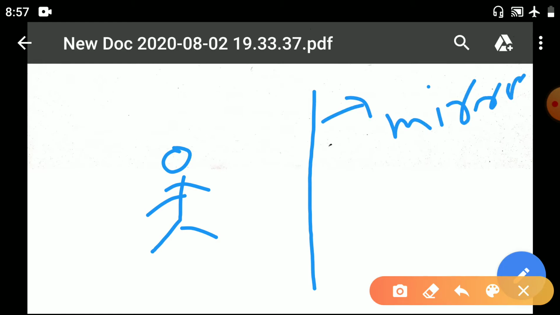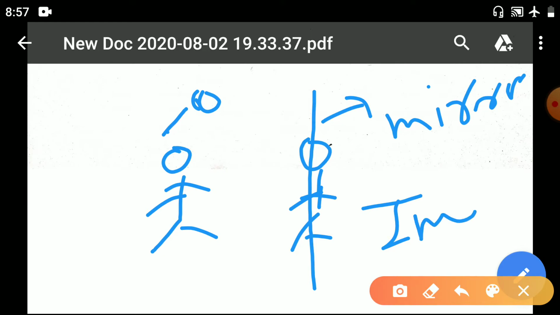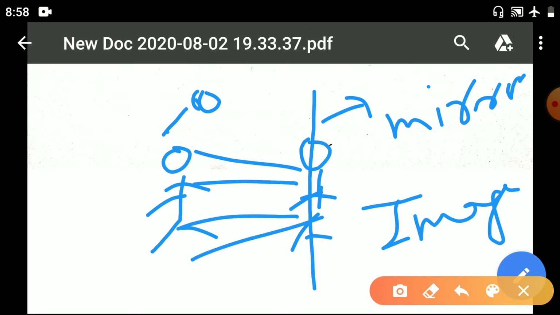You will get your image in the mirror. This is the object and this is the image.